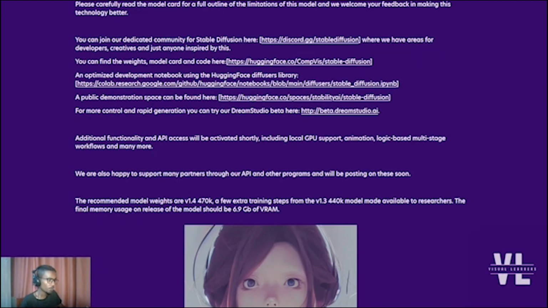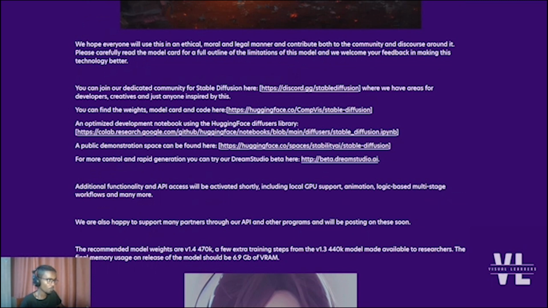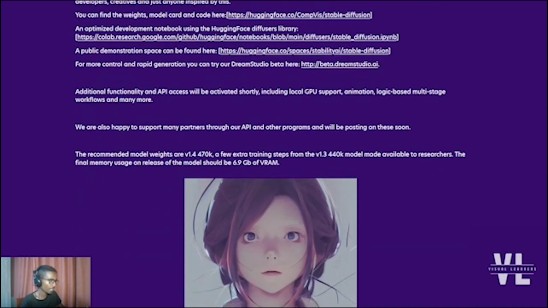And another way to use the model in an interactive way is by using a platform known as dreamstudio.ai. You could use the beta version of Dream Studio in order to interact with an interface that can help you generate images without writing any code or having access to the API.